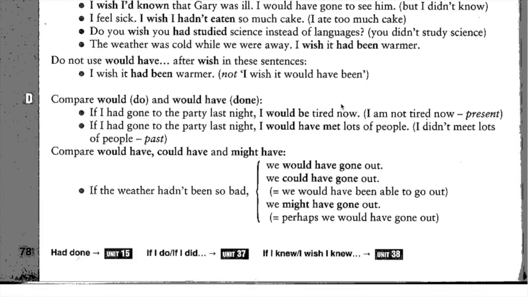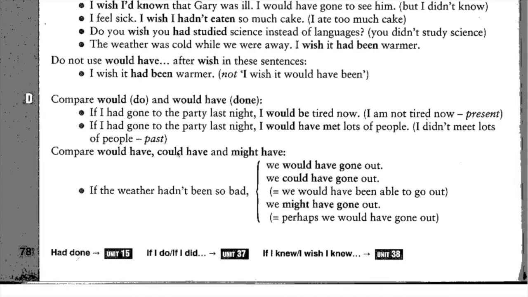So you're talking about a consequence that is taking place now. So you can use the third conditional with a consequence in the present. Okay? So observe, this is the third conditional. If I had gone to the party last night, I would be tired now. That's okay too. But this is the third conditional talking about an imaginary consequence in the past, right? If I had gone to the party last night, I would have met lots of people. I didn't meet lots of people. All right, this is the past. So I'm just imagining.